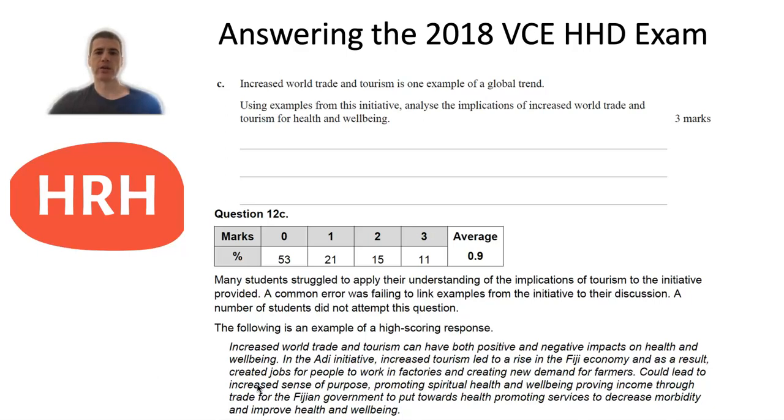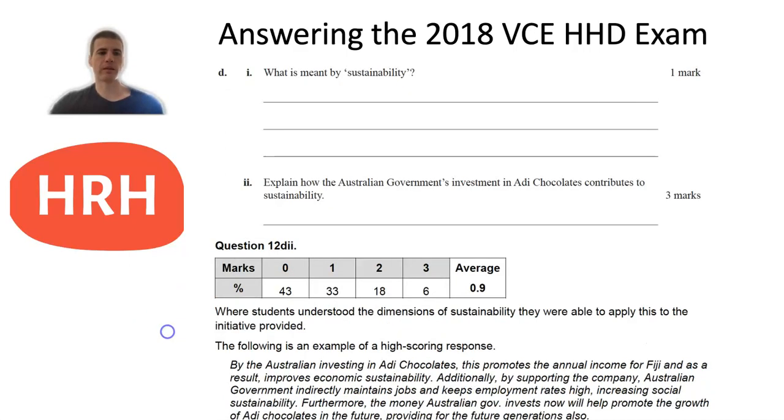Obviously, there were links there you could have made to the growth of tourism within the country, which is also an increased source of employment for individuals in Fiji, or it might have meant that they were developing new relationships with tourists coming into the country, which could have promoted their social health and well-being. So trying to make a link to both the trade aspect and the tourism and a couple of dimensions of health and well-being would have helped you to achieve 3 marks for that answer.